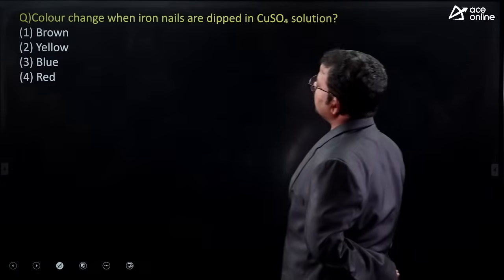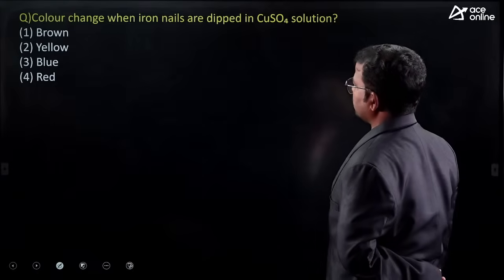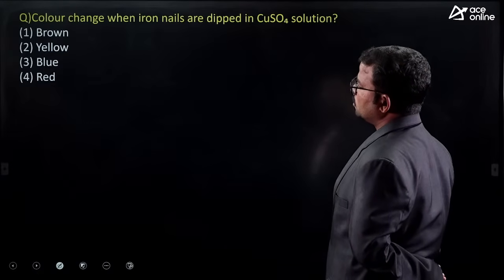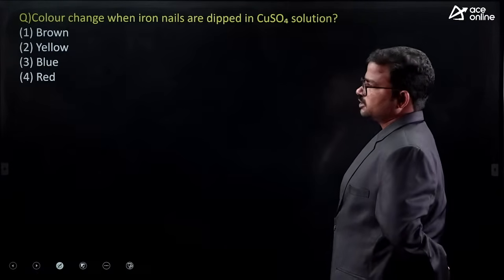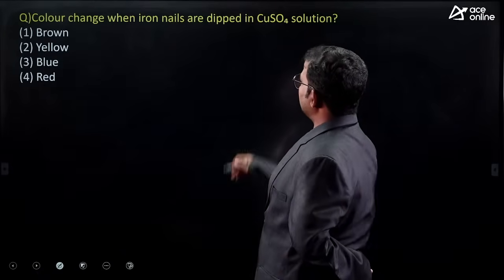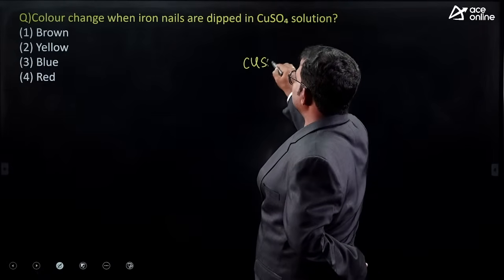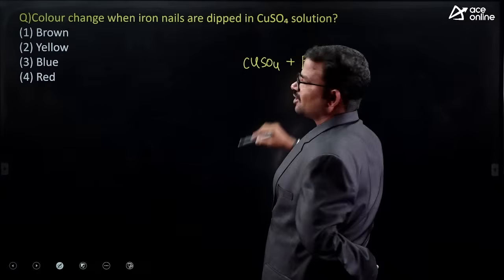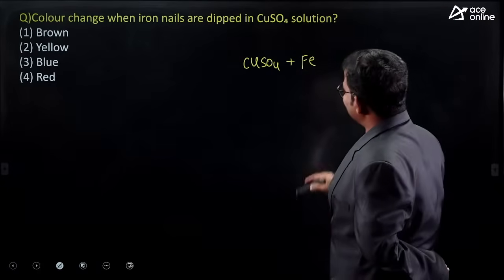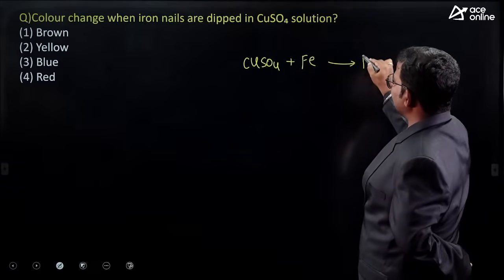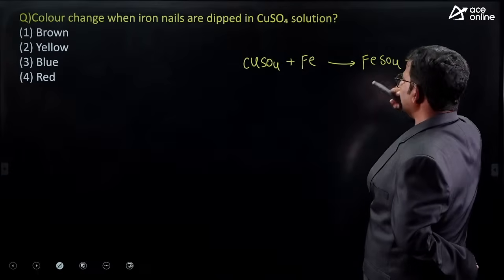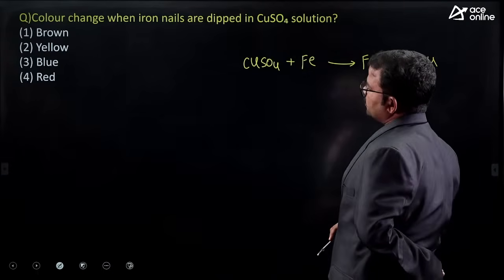Next, what color changes when an iron nail is dipped in copper sulfate solution? Brown, yellow, blue, red. What is the correct option here? So copper sulfate, iron nail means Fe. Just now we discussed it, right? So finally what do we get? FeSO4 plus copper.